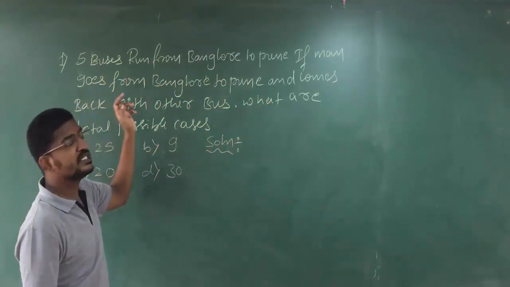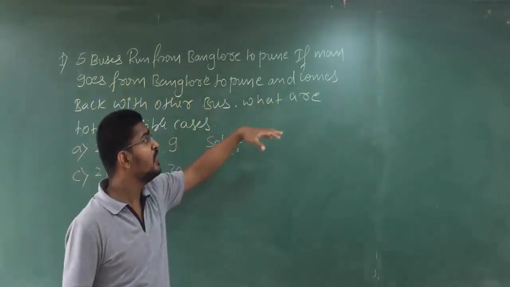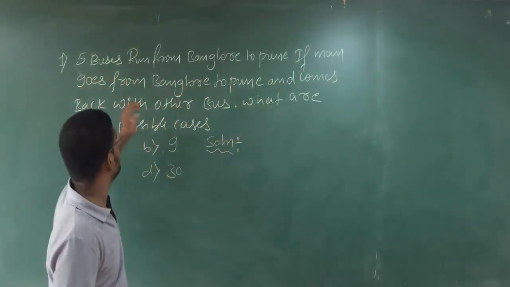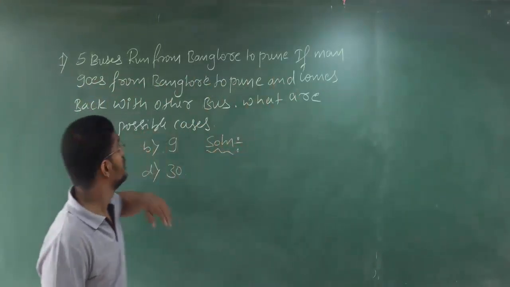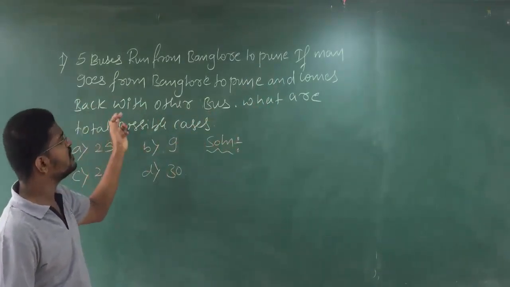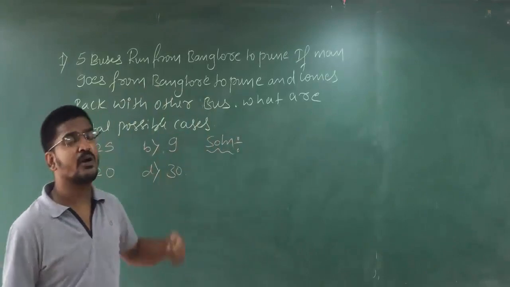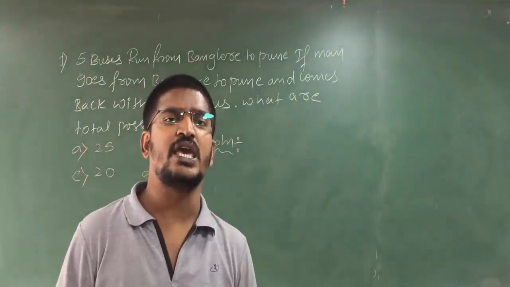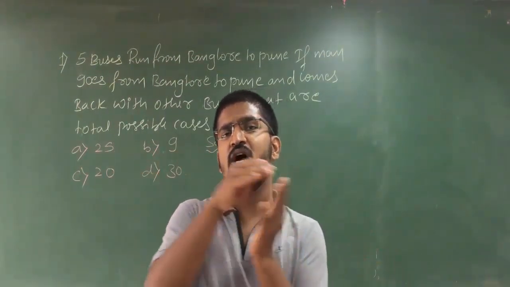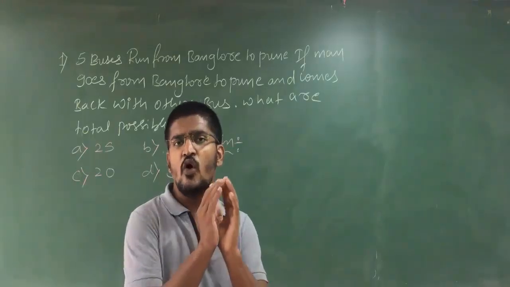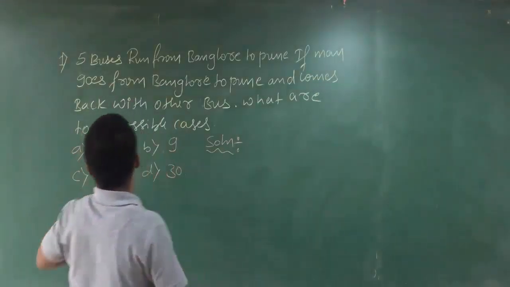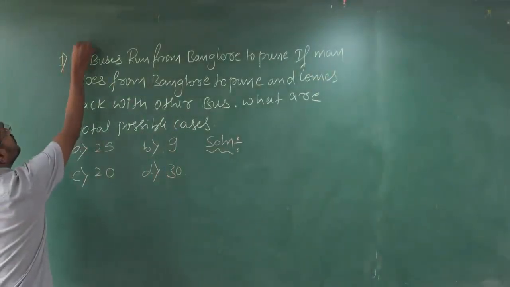If a man goes from Bengaluru to Pune and comes back with another bus, what is the total number of possible cases? There is a man who goes from Bengaluru to Pune and comes back with the other bus. That means he leaves that bus and comes with the other one. So in total he has 5 buses.